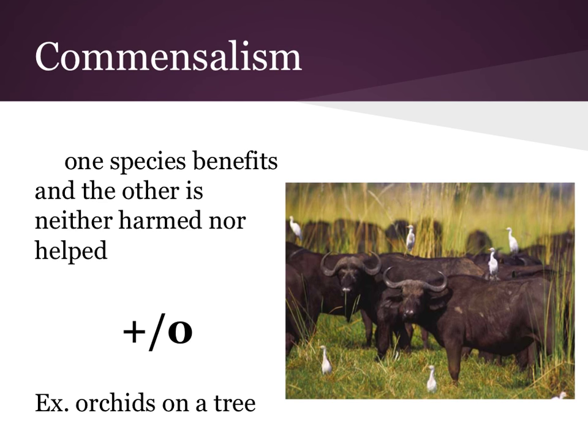This means that one species benefits and the other one is not harmed nor helped. So one gets a nice benefit from interacting with the other one, which really doesn't care what's going on. So if you look in this picture, we have little birds over here among the buffalo.